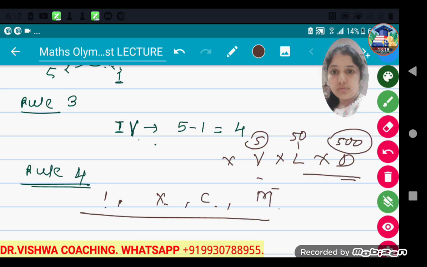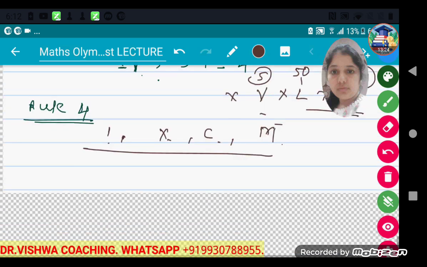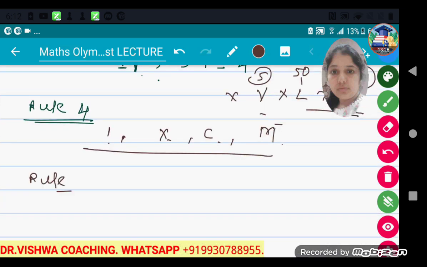And rule number 5 is also there, where a smaller numeral is placed in between two larger numerals. Subtract the smaller numeral from the larger numeral. For example, XIV. Here the smaller numeral is written in between two larger numerals.